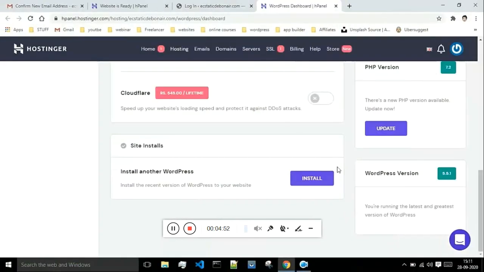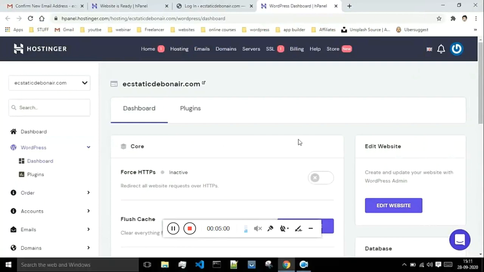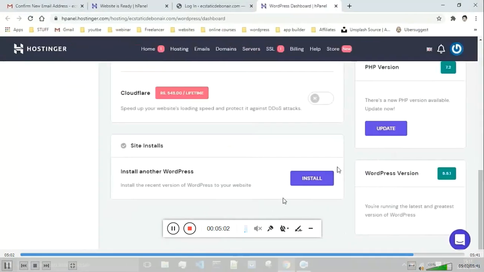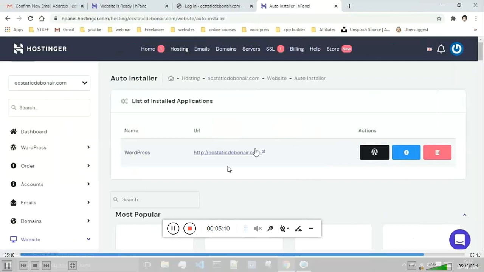And after that, this is the dashboard. Just scroll down below, just take the slider down below. Drag it down, and at the end of the page you will see this option which is install another WordPress. Click on install.